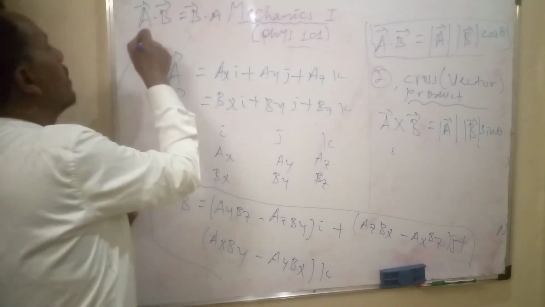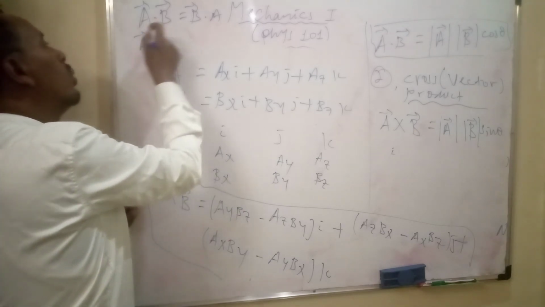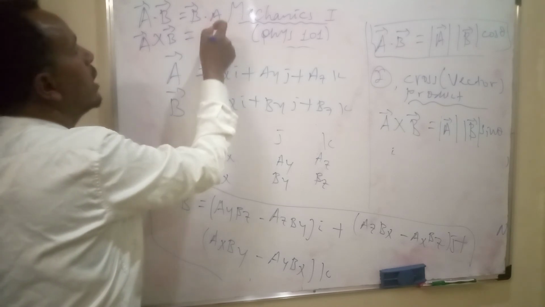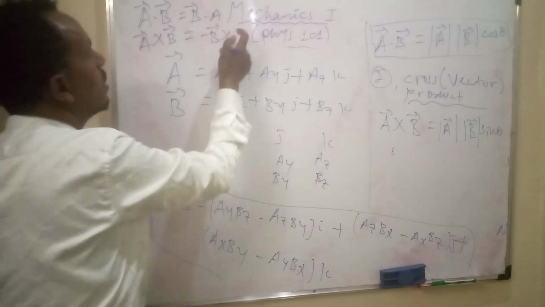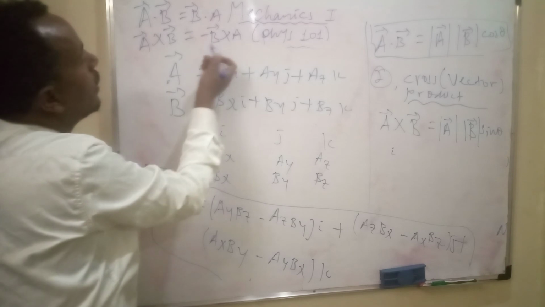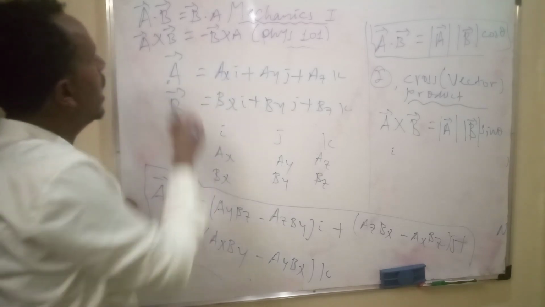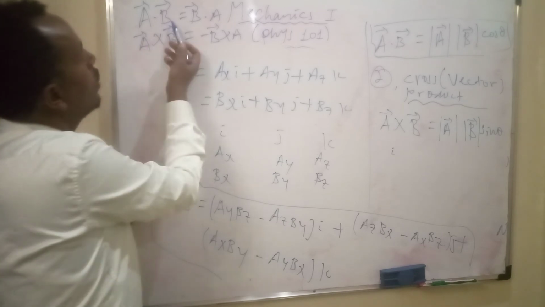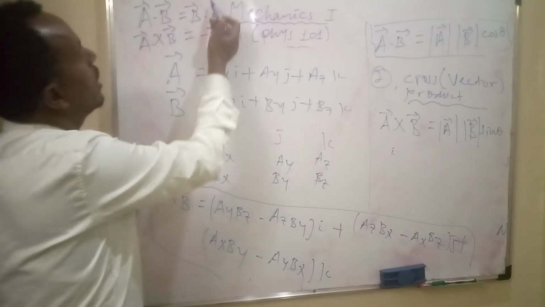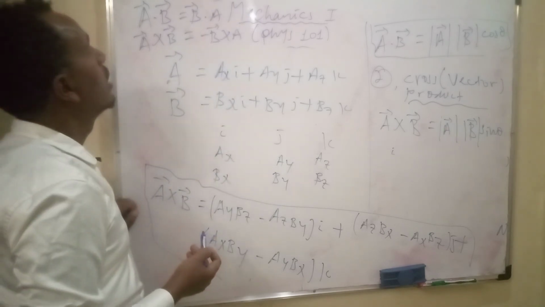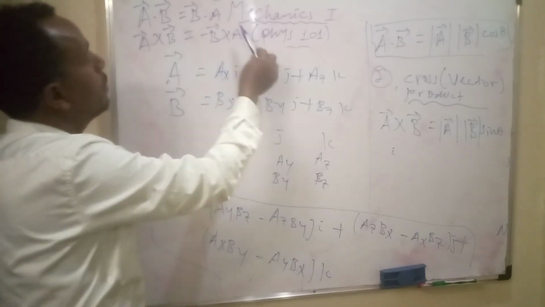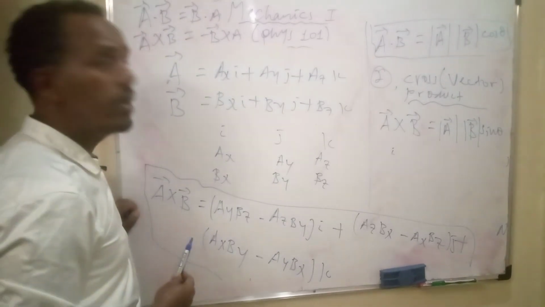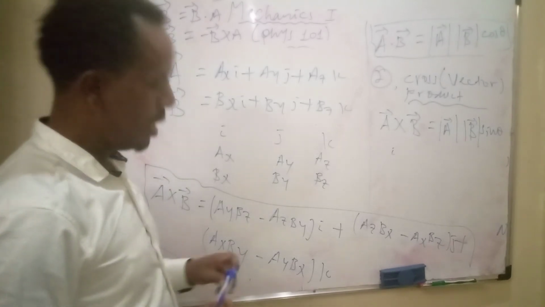But A cross B is not equal to B cross A; A cross B is equal to minus B cross A. A dot B is equal to B dot A. The vector product is not commutative, while the scalar product is commutative.